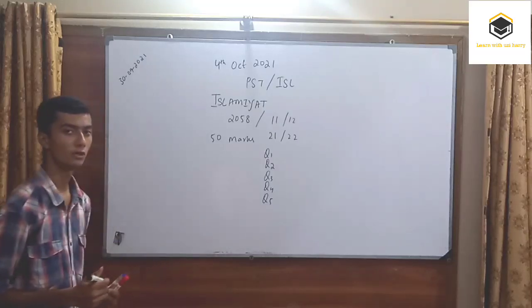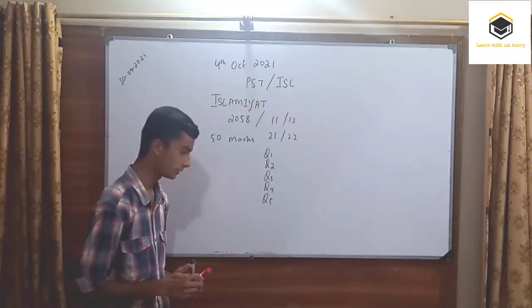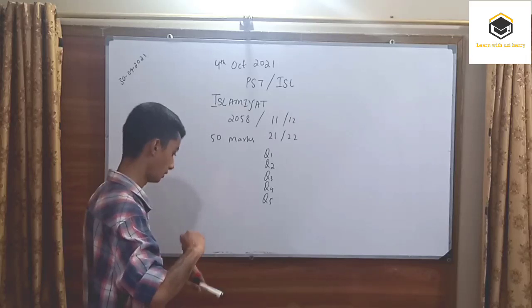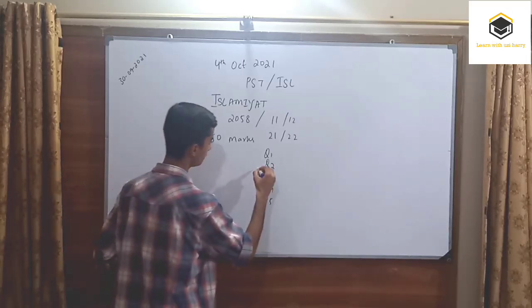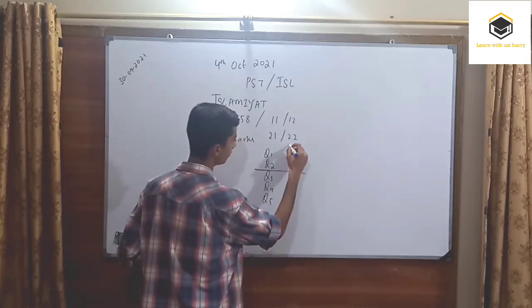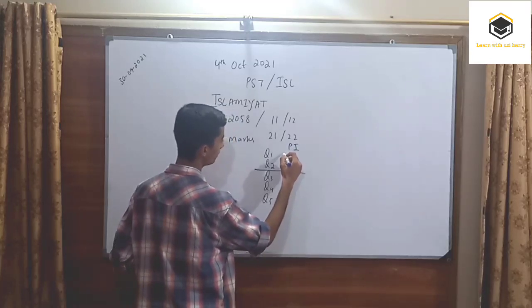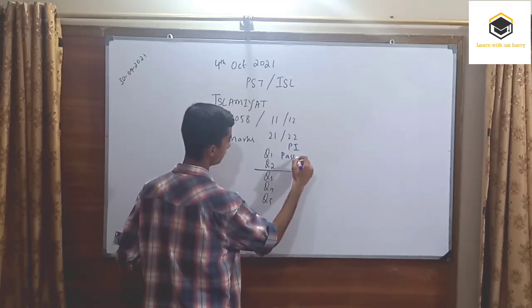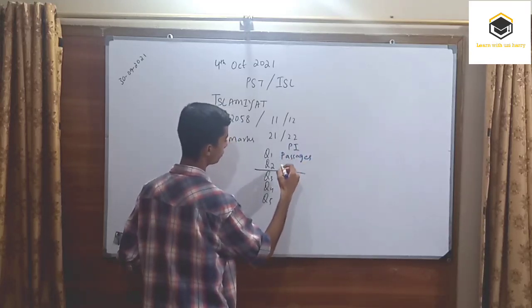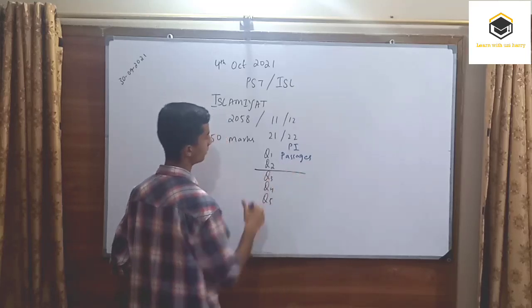As you all know, question 1 and question 2 are compulsory. And question 1, for example, we are talking about the P1. So for P1 we have Quranic passages, and question 2 related to chapter number 1, chapter 2.